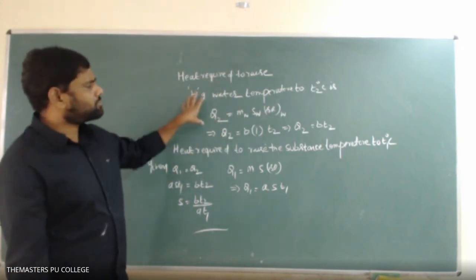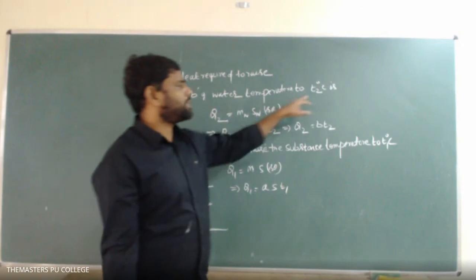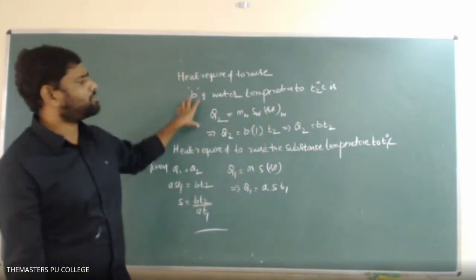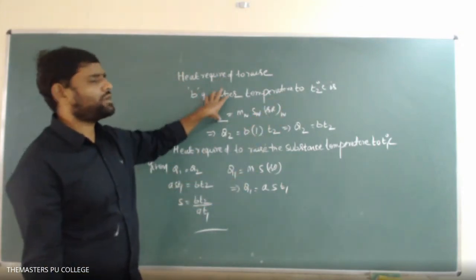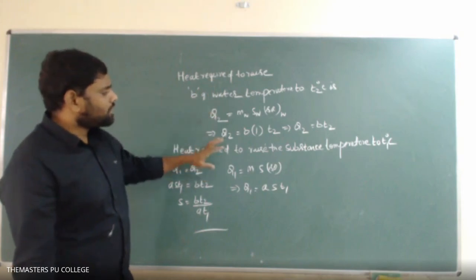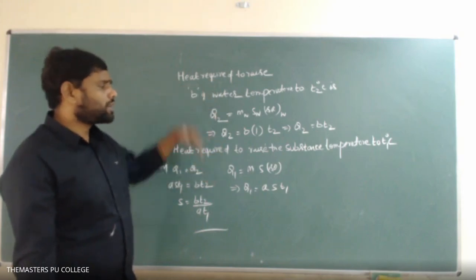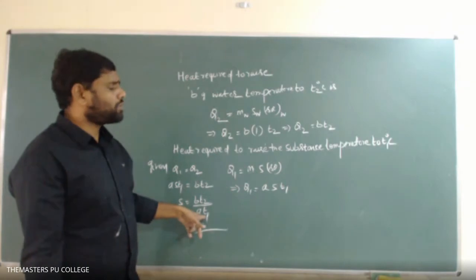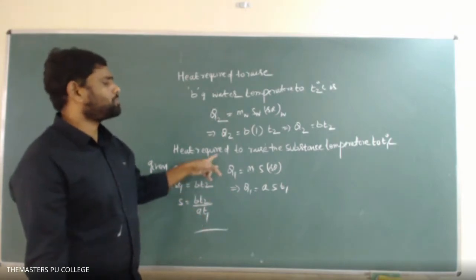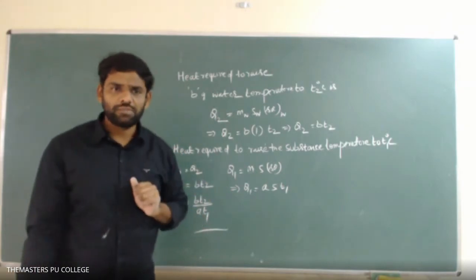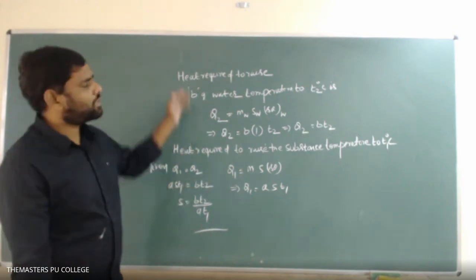To raise B gram of water temperature to T2 degrees centigrade, whatever amount of heat the water requires, this substance also requires the same heat to raise its temperature to T1. In such a case, what will be the specific heat of the substance? So this is about the formula.